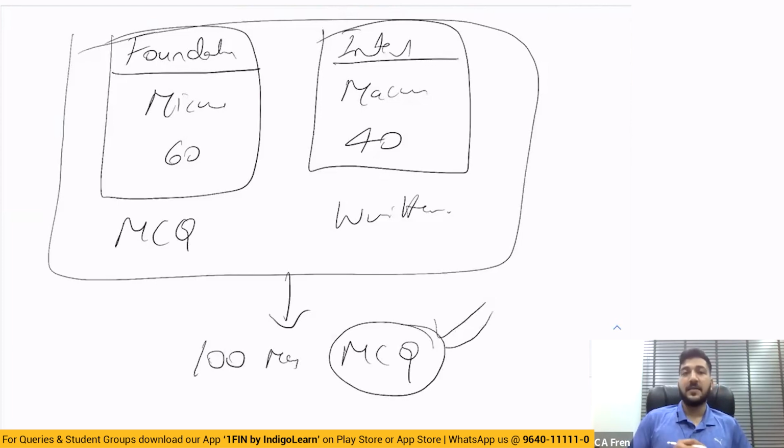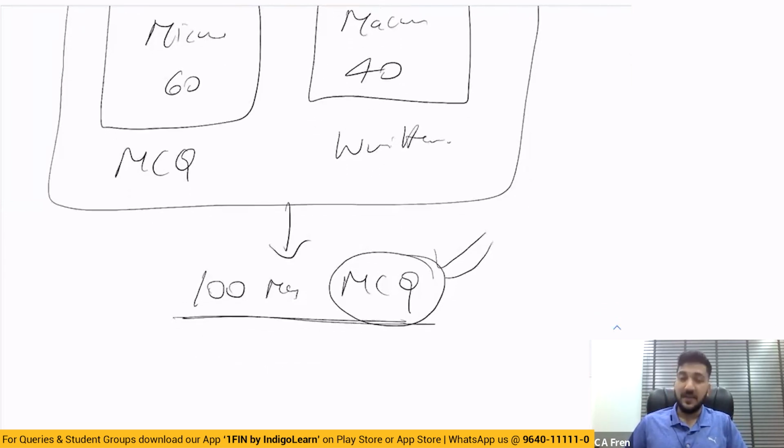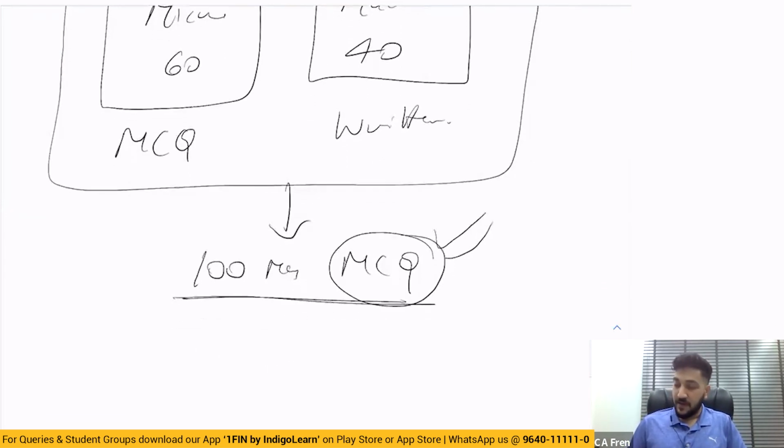It's very good that economics has been asked for 100 marks at the Foundation level, because if students look at it from a conceptual point of view and try to learn it in an application-oriented or practical way, they'll be able to score high in this paper. So full MCQs is a great thing that has happened to students. Another good thing is there is no BCK, which means you don't have to remember a lot of commerce terminologies, etc. They used to confuse a lot of students, but now it's not there.